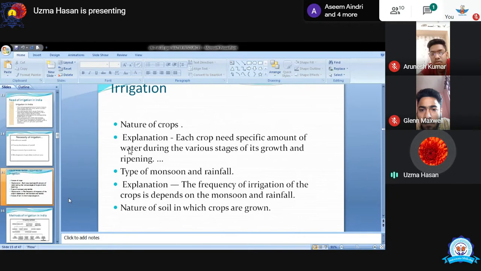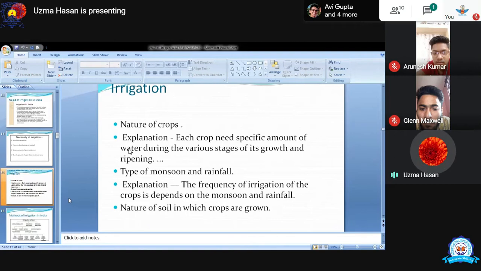Next is the type of monsoon and rainfall. If the area is getting lots of rainfall with the help of monsoon, then it does not need irrigation. But if that area is not getting sufficient water from rainfall, it is going to be irrigated by artificial means of irrigation, like tube well or canal, whatever means the farmer is using.